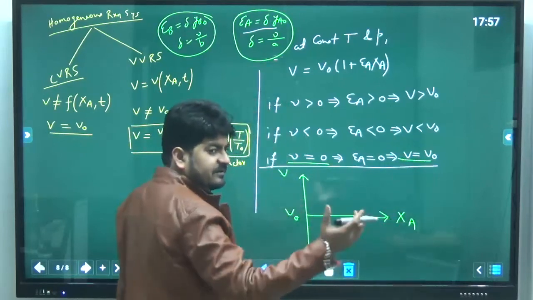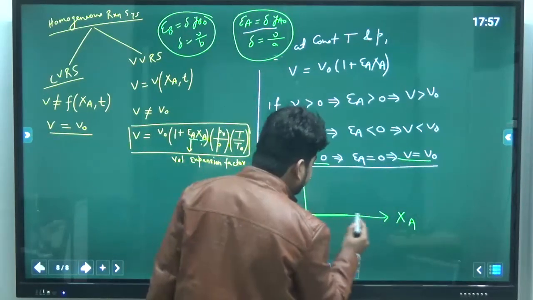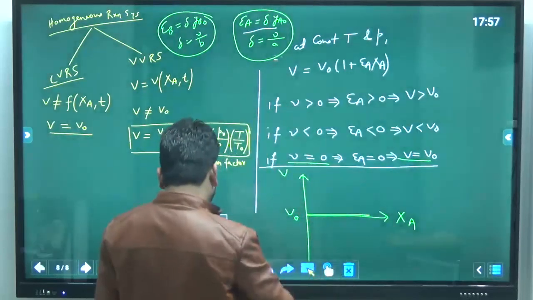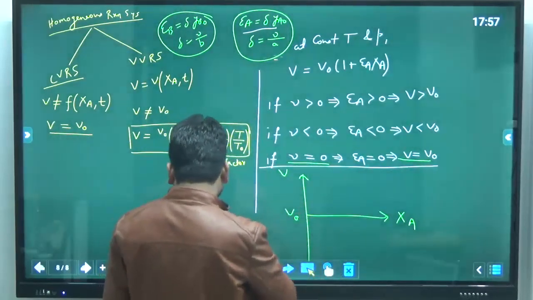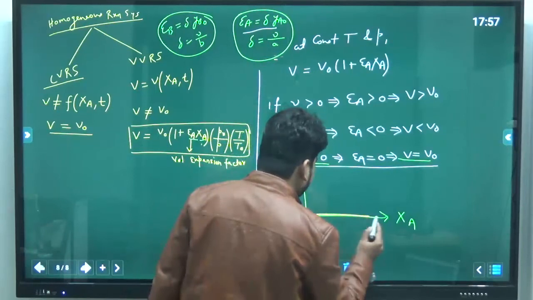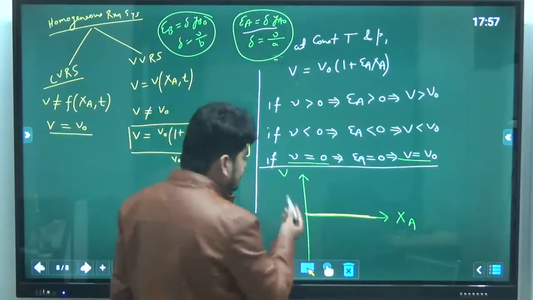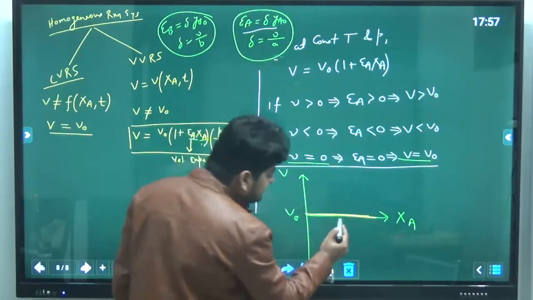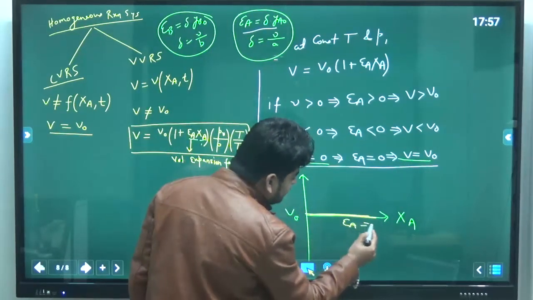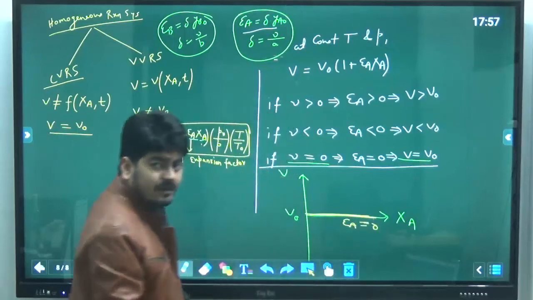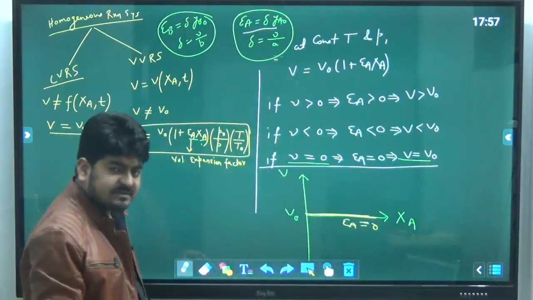So, even if conversion increases, V will remain the same, you can see from that curve. And what will be the slope of the V versus XA curve? In this case, you can see slope will be 0, because the slope of a horizontal line is 0.